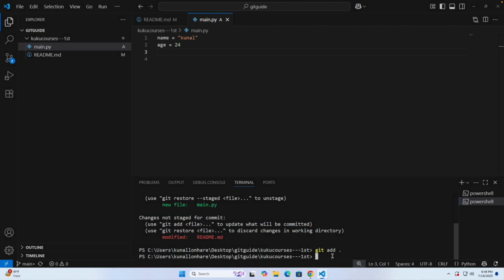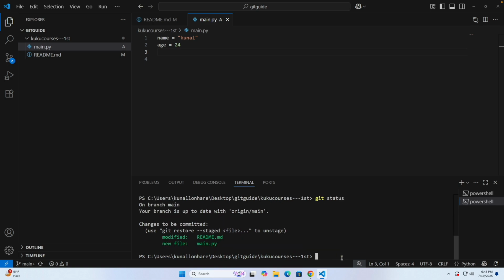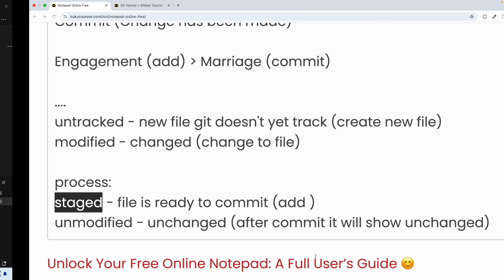Now if you see the status again, git status, you can see both the files are now ready to be committed. Now let's see how we can do that.